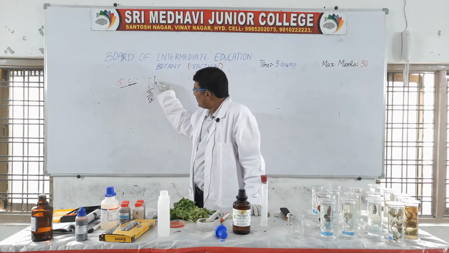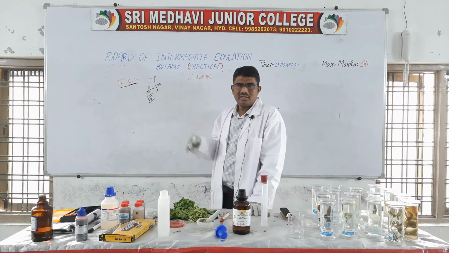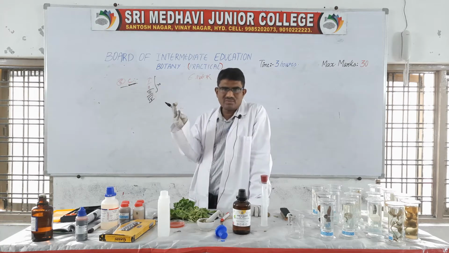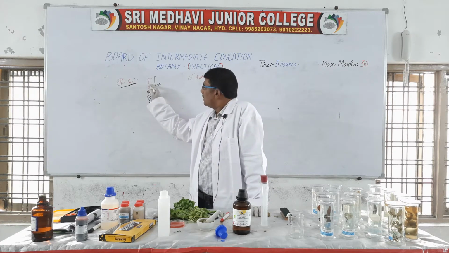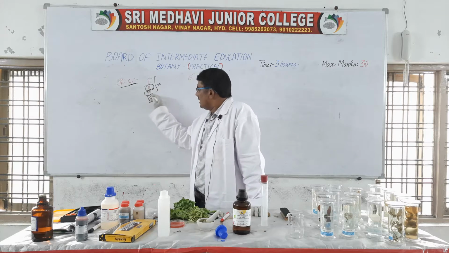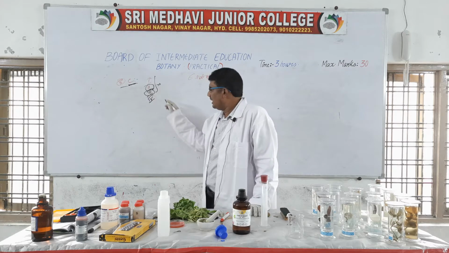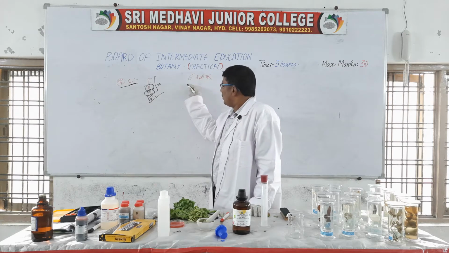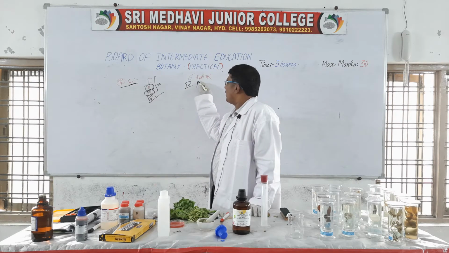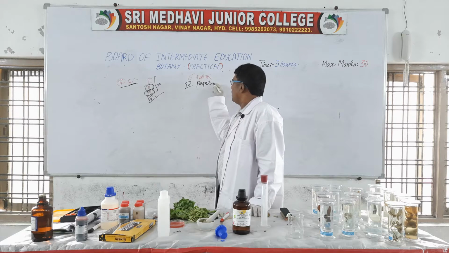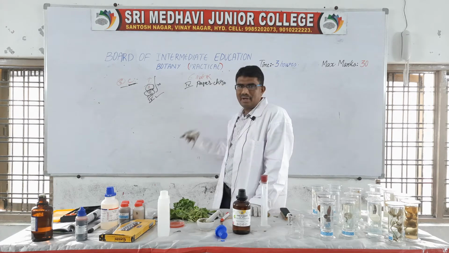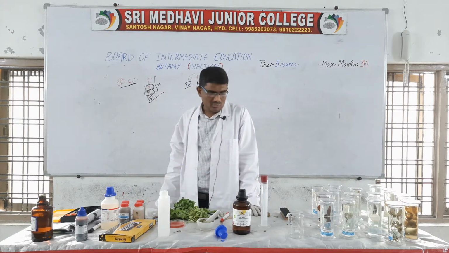Out of 4, the first 3 are deleted. The first 3 are potato osmoscope, plasmolysis, and transpiration by cobalt chloride. Only the 4th one is there. That 4th experiment is called paper chromatography. Only one experiment.